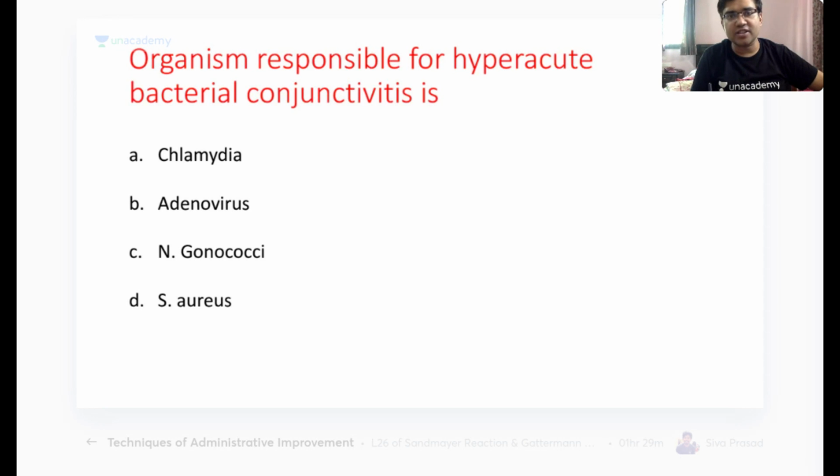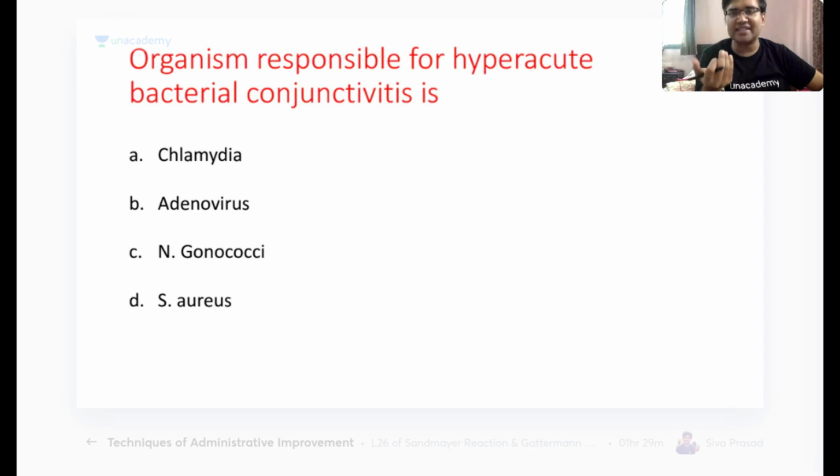So, organism responsible for hyperacute bacterial conjunctivitis. Anmol, it depends upon the refractive power. If the refractive power is high, let's say -7 or -8, where you want a surgery with less nerve damage and less corneal damage, then SMILE is the best option.